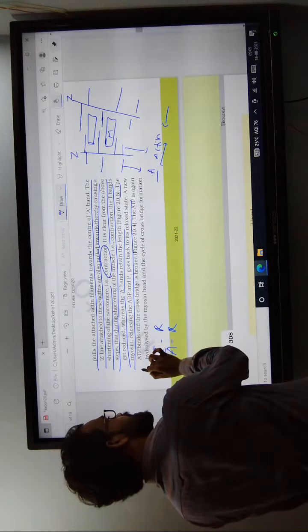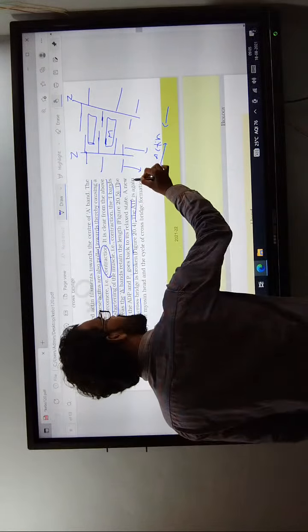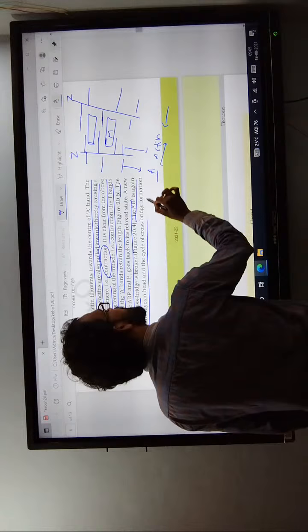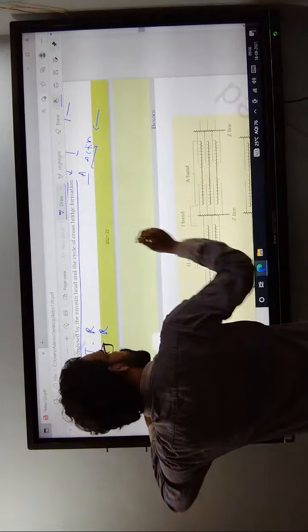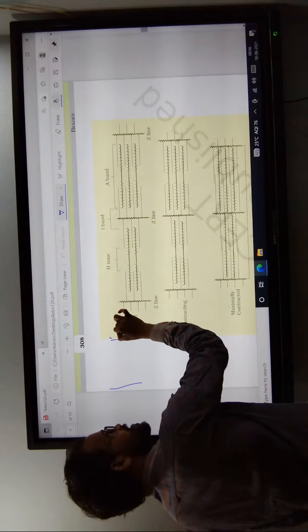Now ATP binds, and the cross-bridge breaks down again. ATP is hydrolyzed again and the myosin head cycle goes back to the beginning of the formation. See here, this is the relaxation time.